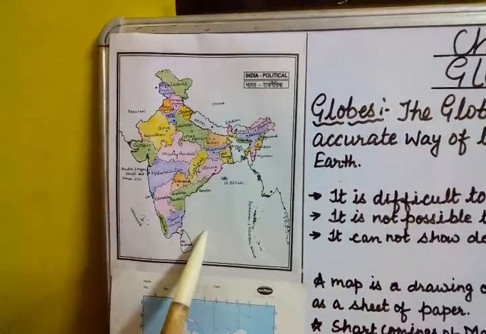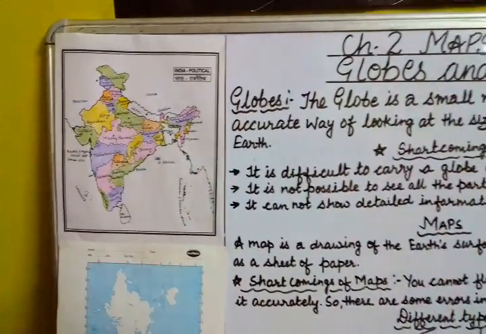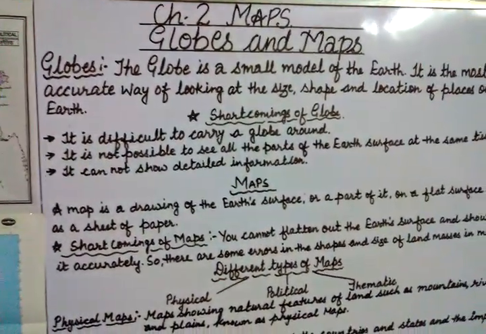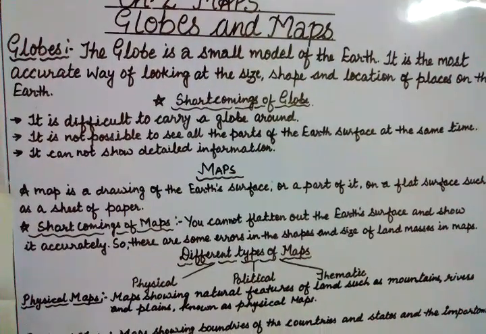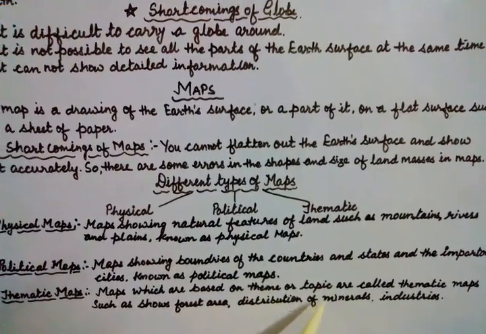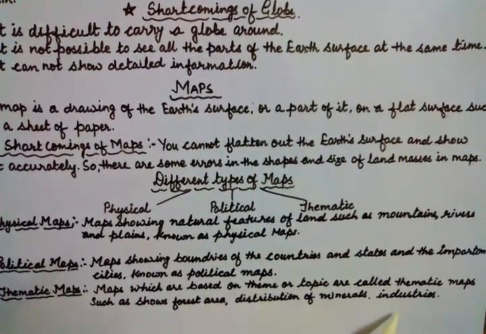So in this way, this map is called a political map, which gives us information about the states, cities, and the country. Thematic maps are maps which are based on a theme or a topic, such as showing forest area, distribution of minerals, or industries.